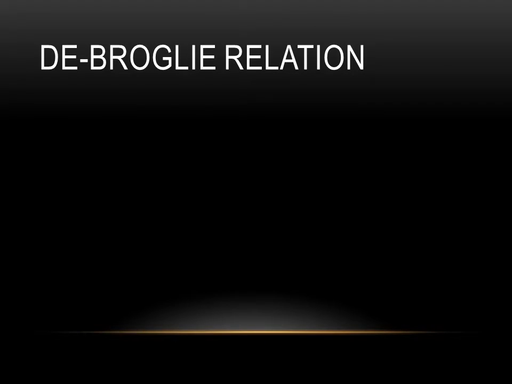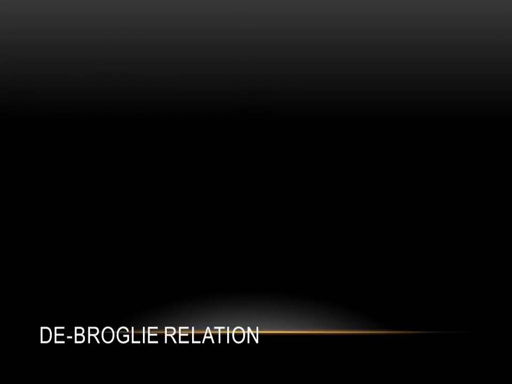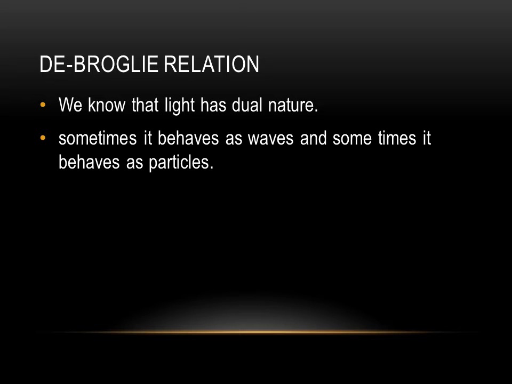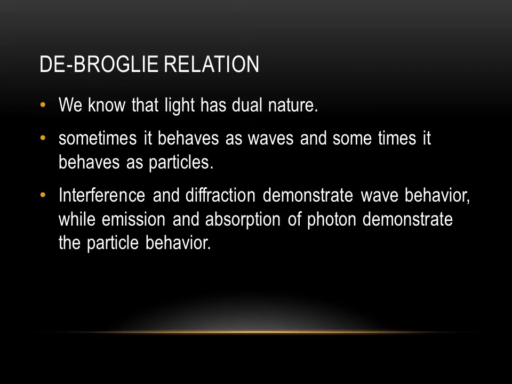De Broglie relation. We know that light has dual nature. Sometimes it behaves as waves and sometimes it behaves as particles. Interference and diffraction demonstrate wave behavior, while emission and absorption of photon demonstrate the particle behavior.